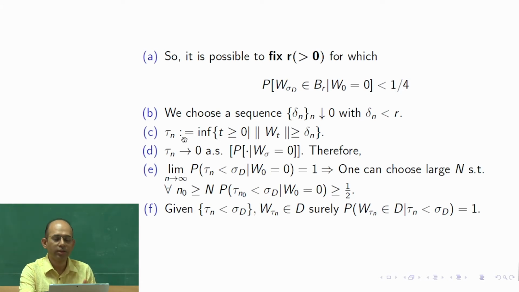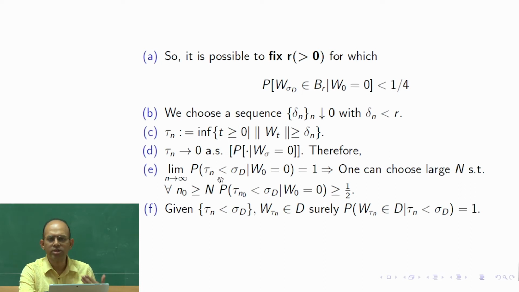Okay. Then we define the time when the Brownian motion leaves the ball of radius delta n. This time would decrease as n increases, because delta n goes to 0, correct. So delta n will be a smaller and smaller boundary, and the time the Brownian motion would take to leave the ball would be shorter and shorter. So the sooner the Brownian motion would leave, as delta n would be smaller. Okay, so that is my tau n. So tau n goes to 0 almost surely. Okay, so tau n is a stopping time that would go to 0 almost surely.